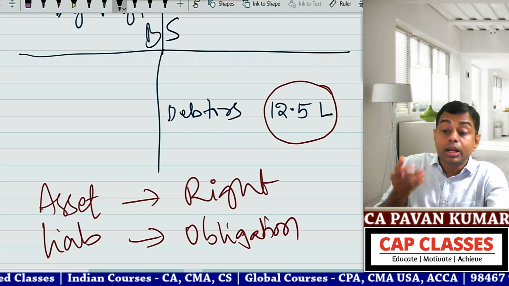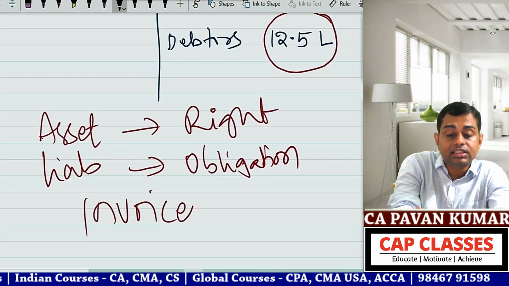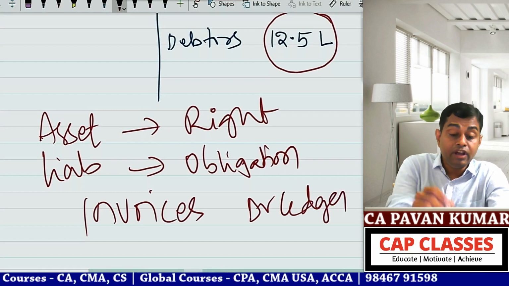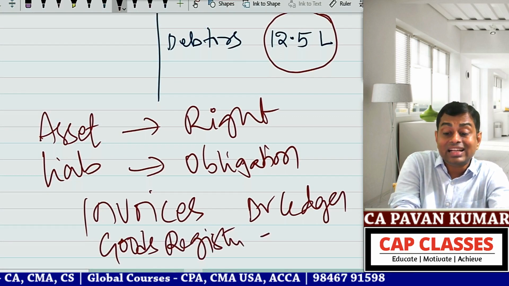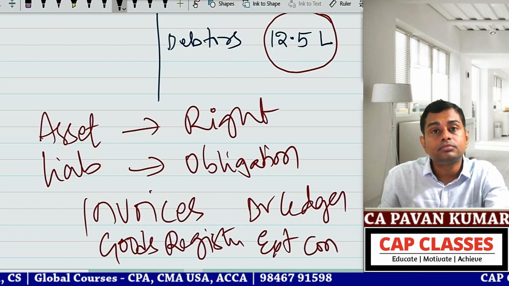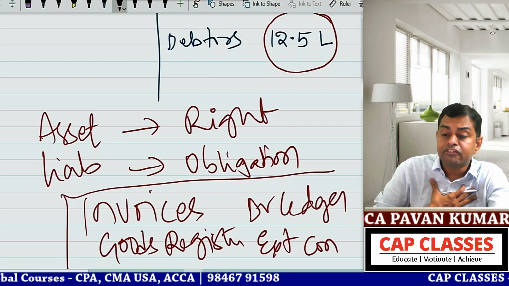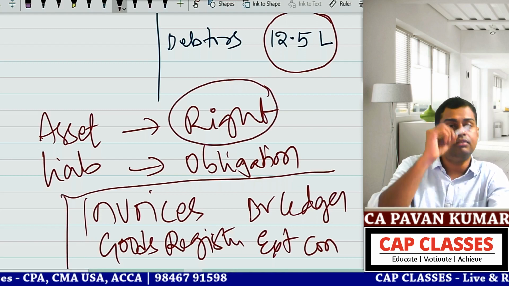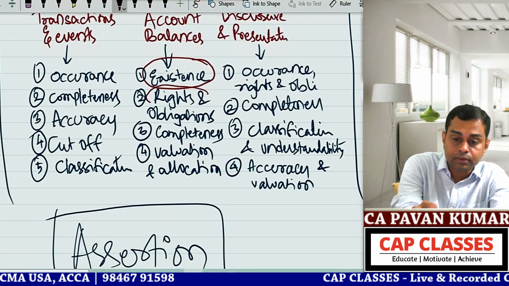So how can it be proved? Verify invoices. Verify debtors ledger. Verify goods register. Verify external confirmation from debtors. All these things will give me satisfaction about the right. Then I will say, okay, the right is also there.